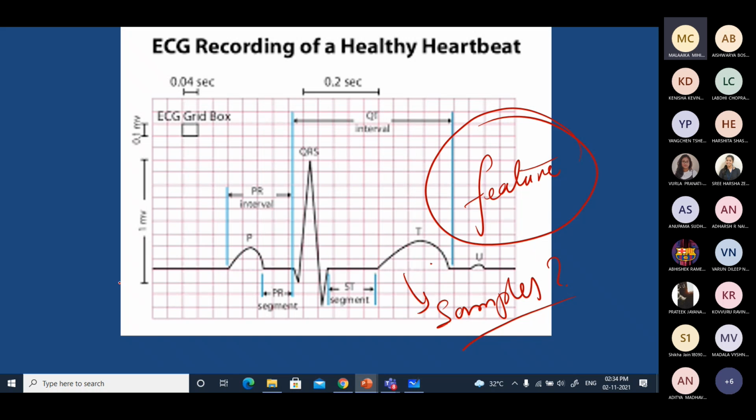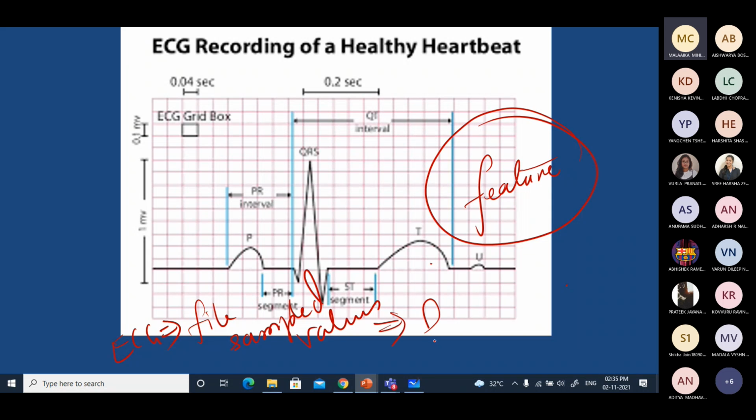You know that this ECG can even be represented by samples, right? This whole ECG, if you sample it using the sampling theorem you studied and digitize it, you will get an ECG file. It will have all the sampled values. That itself can be taken as features, nothing wrong, okay?